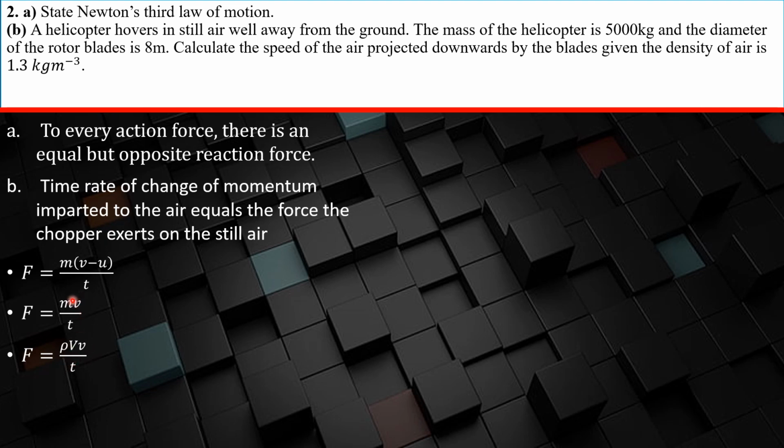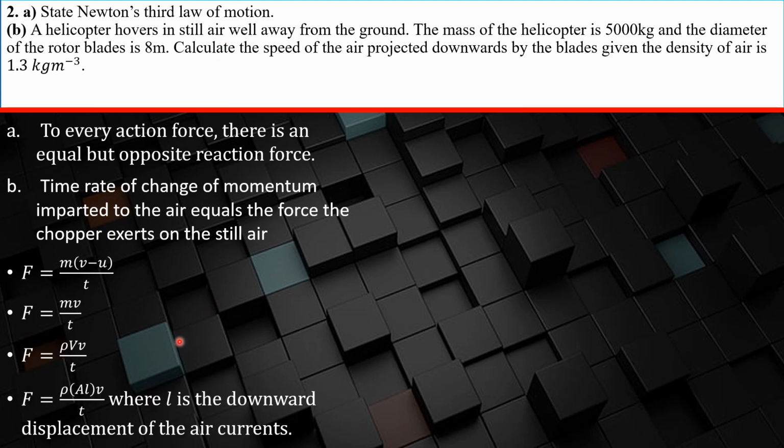And so you notice that mass there is density times volume. So how much mass of air do we pump down? It's basically the density of air multiplied by the volume of air that is being pumped, right? The volume of air right here is basically the area of cross section around the blades, because remember that the blades are spinning to blow that air down.